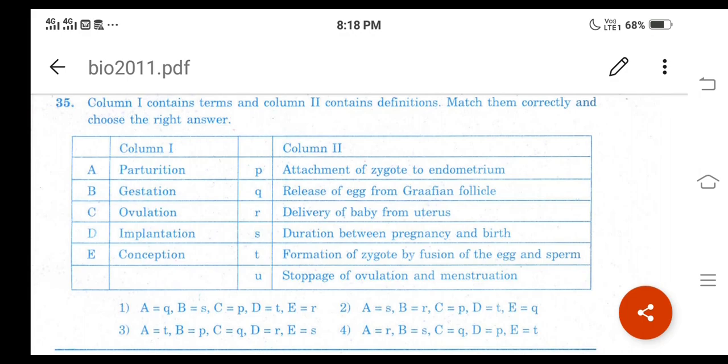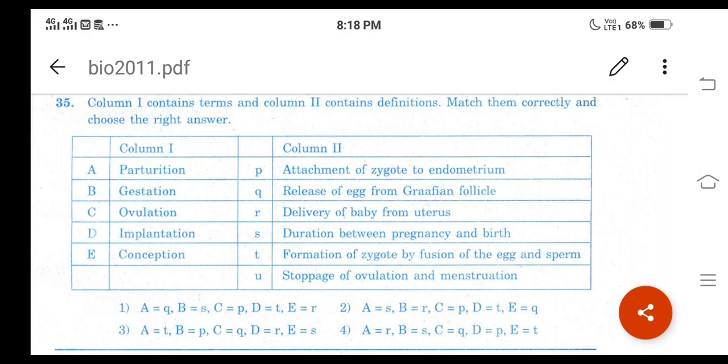It is nothing but attachment of the zygote or blastocyst to the endometrium. Then E will match with T, conception. It is nothing but formation of the zygote by fusion of the egg and sperm. So option 4 is the correct answer, right?